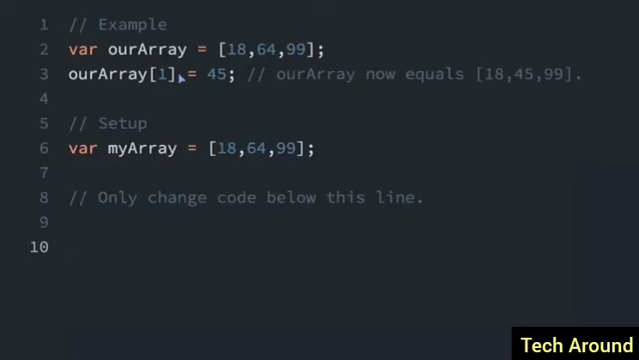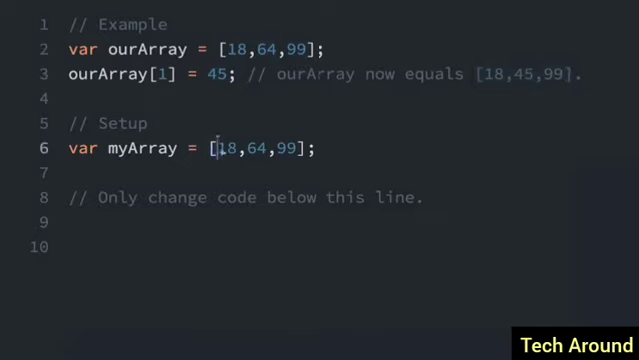You can use array indexes to modify arrays. Now, we tried to do this earlier with strings using bracket notation, and we were not able to modify a string using bracket notation. But with arrays, you can. So the original array is 18, 64, 99, and then we're going to use the array index of 1. Now, 1 is going to be the second number, or 0, 1, and this number 64 is going to be set to 45. So the new array is going to be 18, 45, 99.